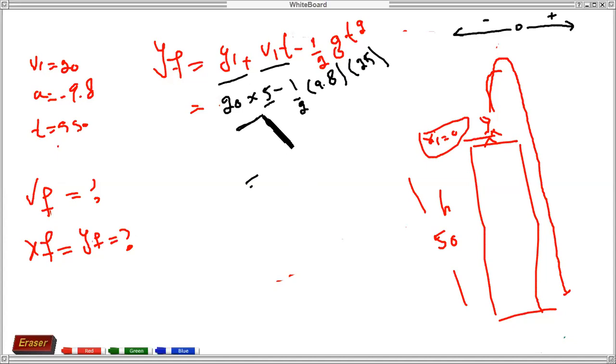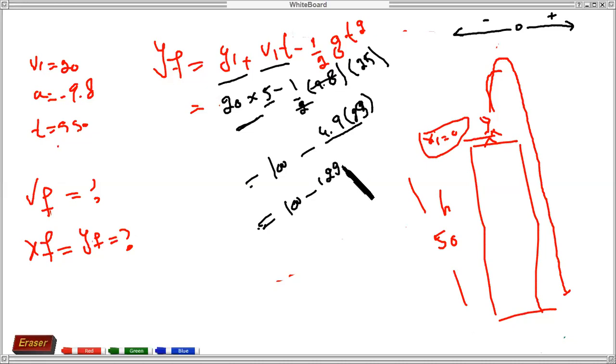Okay, so 20 multiplied by 5 is 100. When you simplify this 2 with 9.8, the result will be 4.9, multiplied with 25. So when you multiply 4.9 with 25, what does the result equal? 100, and this one is 122.5.